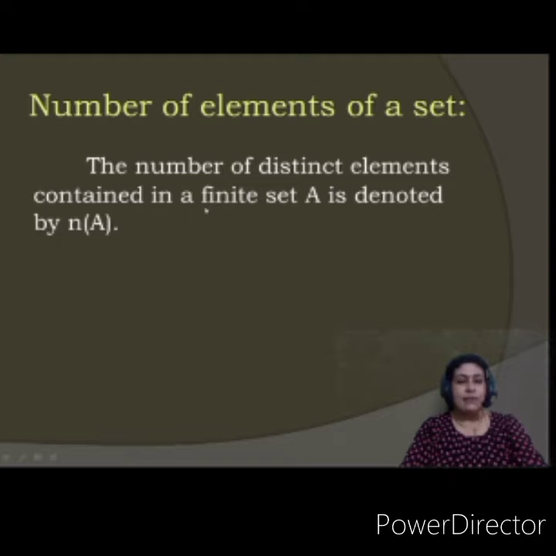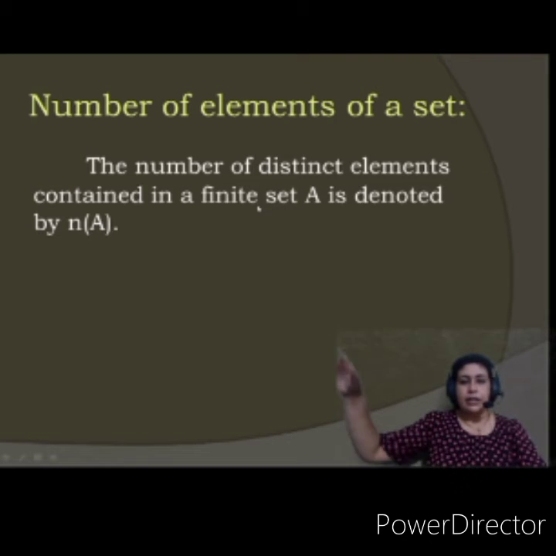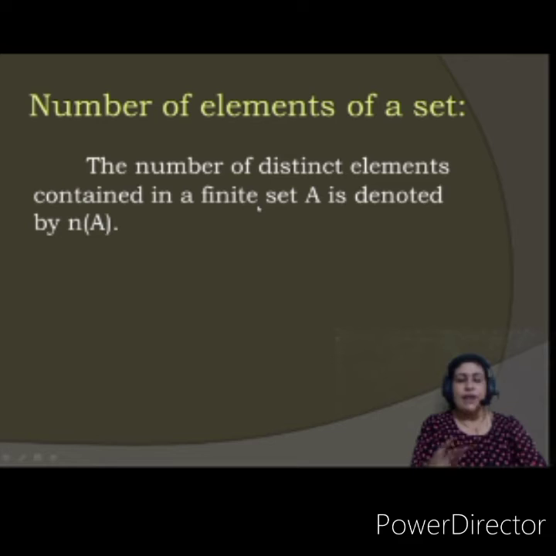See, your word has come, finite set. Finite set means not like natural numbers, which go on and on and on, the numbers just increasing. Not like that. Suppose I ask you for set A of natural numbers till 12. So how many numbers are there: 1, 2, 3, 4 in this way till 12? So 12. So what will be the number of elements of that set? 12.